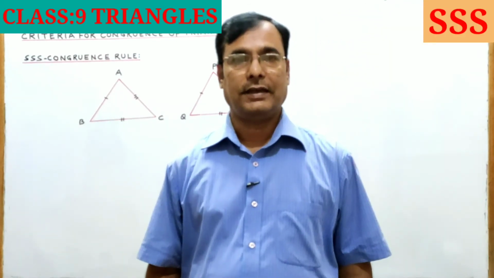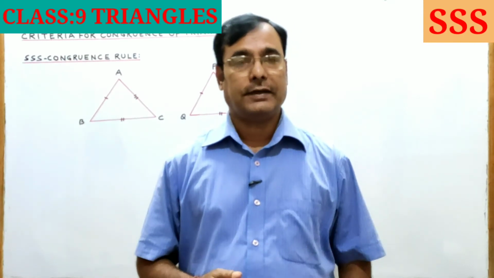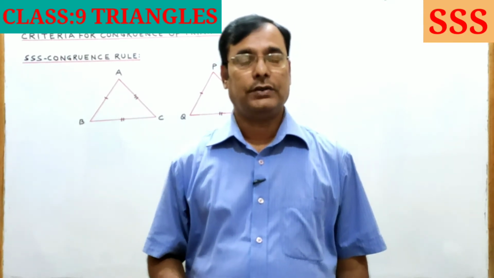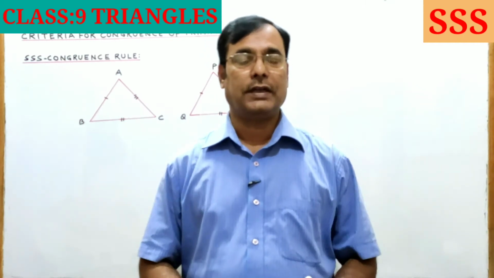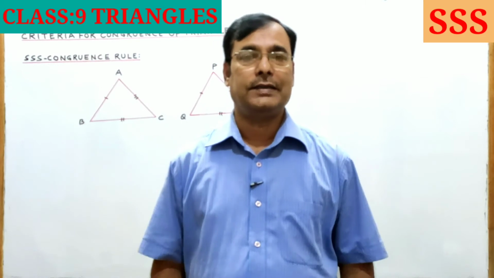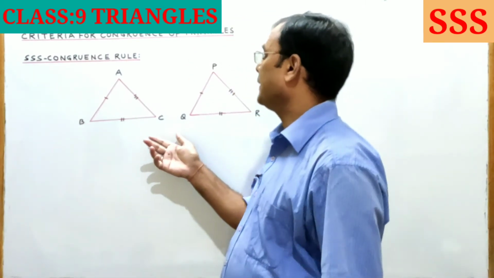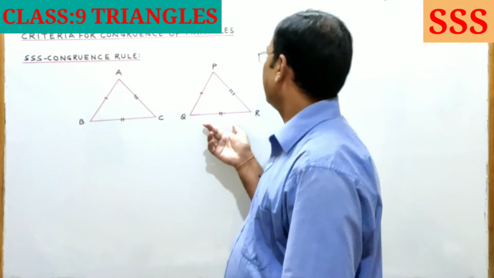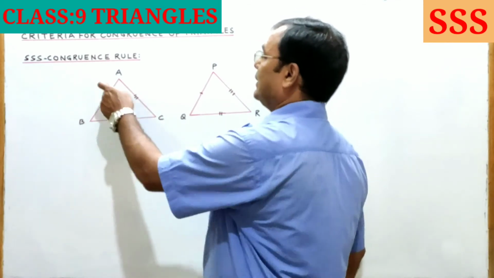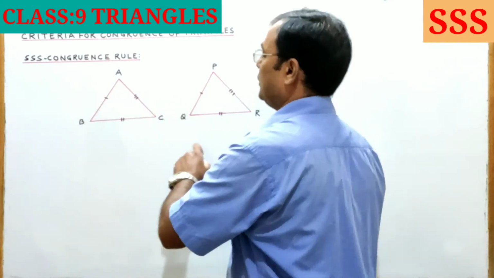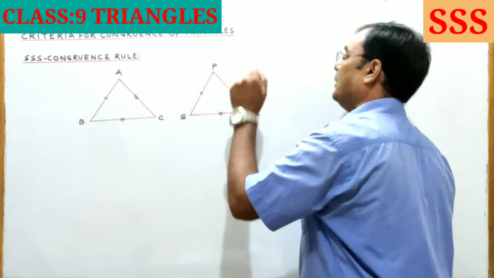Side side side congruence rule. If three sides of a triangle are equal to three sides of another triangle, then the two triangles are congruent by the SSS congruence rule. Here in this figure, triangle ABC and triangle PQR are given in such a way that AB is equal to PQ, BC equal to QR and AC equal to PR.